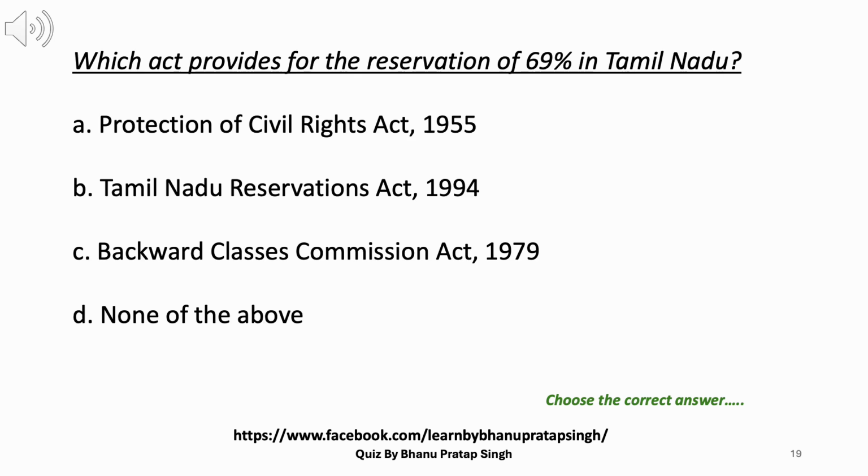19. Which act provides for the reservation of 69% in Tamil Nadu? A. Protection of Civil Rights Act, 1955. B. Tamil Nadu Reservations Act, 1994. C. Backward Classes Commission Act, 1979. D. None of the above. Answer B. Tamil Nadu Reservations Act, 1994.